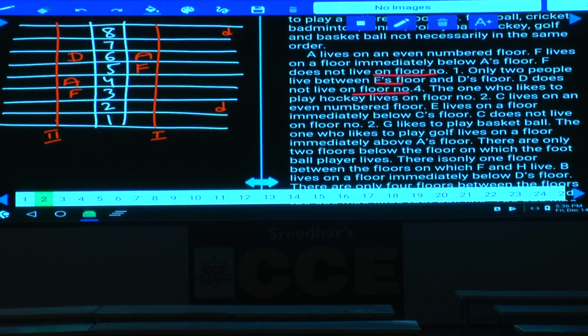Next one. And the one who likes to play hockey lives on floor number 2. Hockey is floor number 2. Here also the one who likes to play hockey is staying on floor number 2.